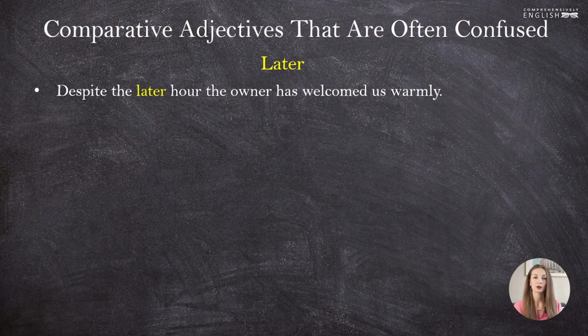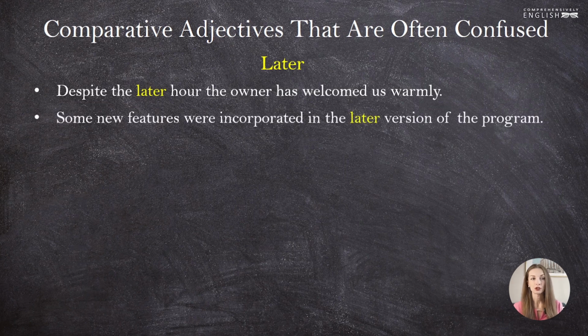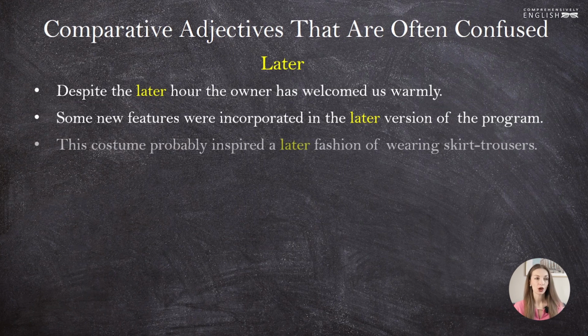In this case, later means not more modern, but the hour that was closer to the end of the day. Some new features were incorporated in the later version of the program. Here, vice versa, we're speaking about a more modern version, right? A version that was more recent, a newer version of the program. This costume probably inspired a later fashion of wearing skirt trousers. The comparative adjective later here is used as more recent, more modern.